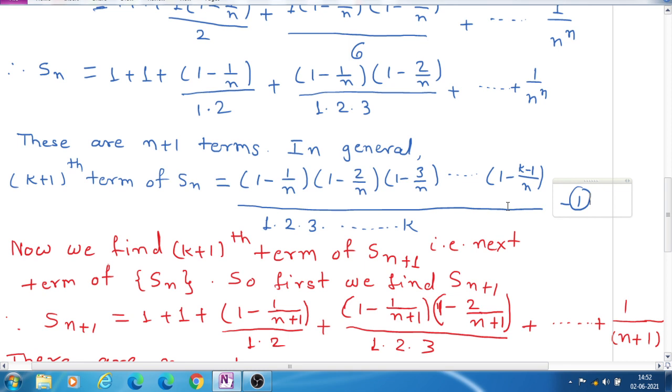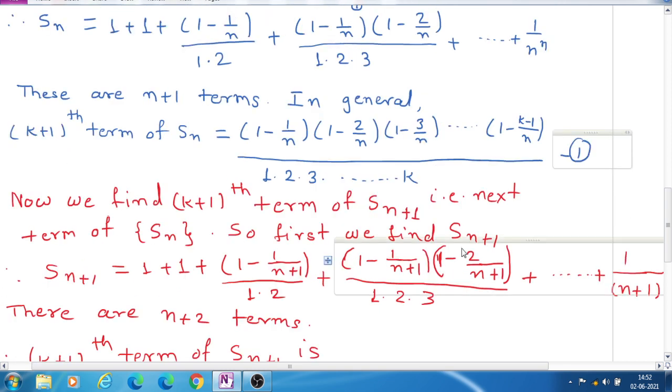The last bracket will be 1 minus k minus 1 upon n. So this is the k plus 1th term of Sn.